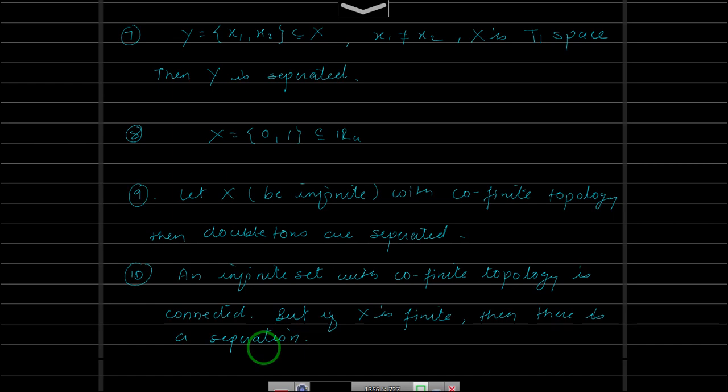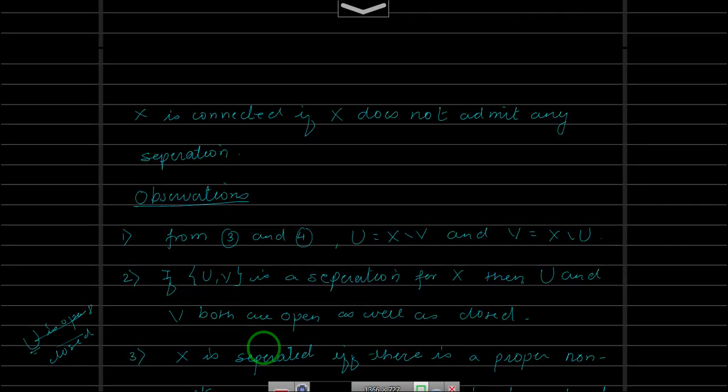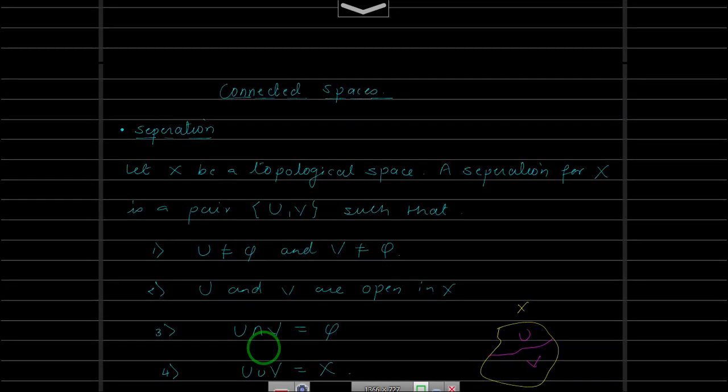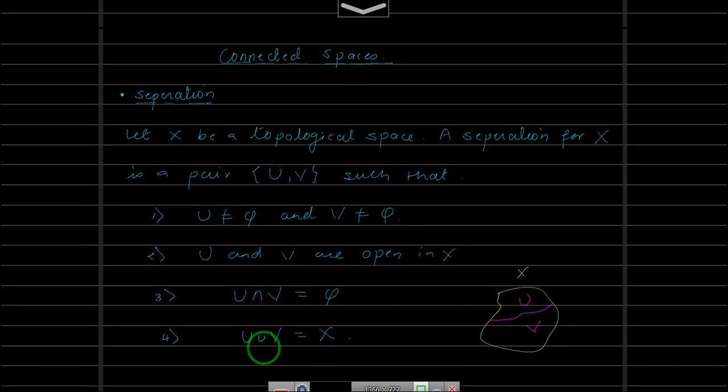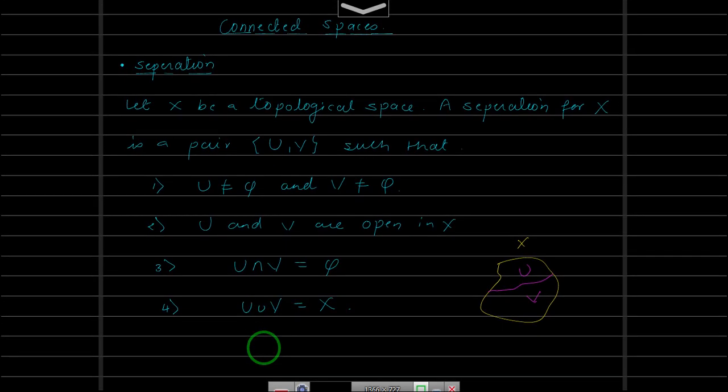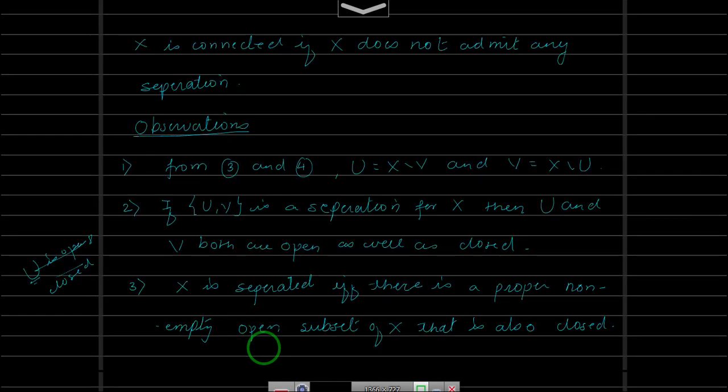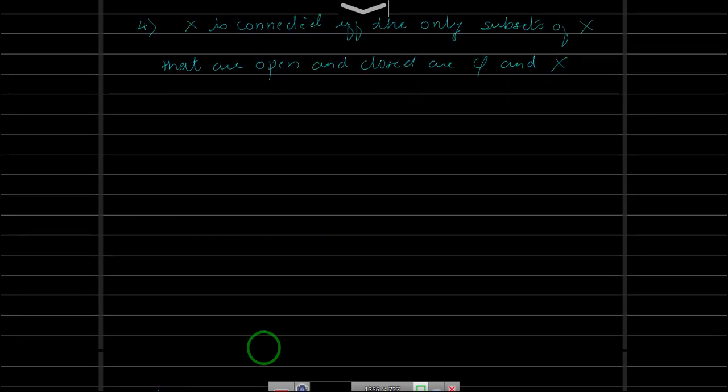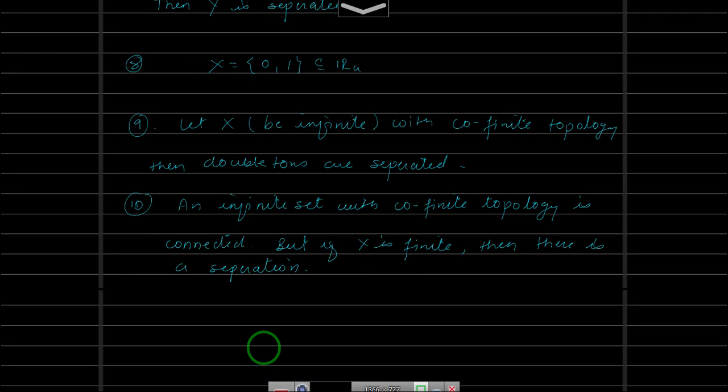Okay, so let's see what we have done today. We have discussed connected spaces. For connected spaces, we first defined what a separation is. Based on the separation, we have some observations, and if a space does not have a separation, then it is called connected. And we have seen a few examples. In the next video, we will see what the connected subsets of R with usual topology are.